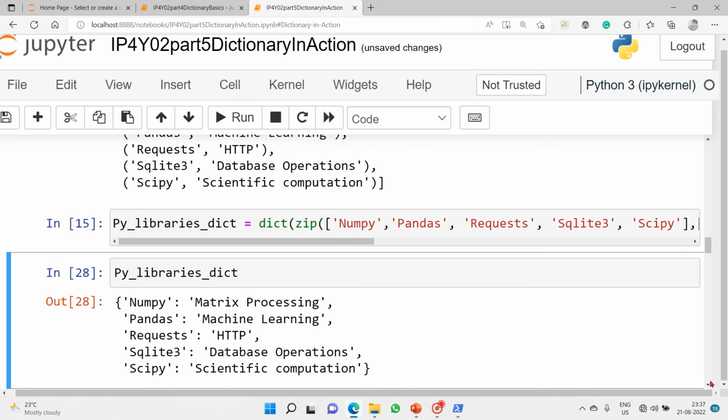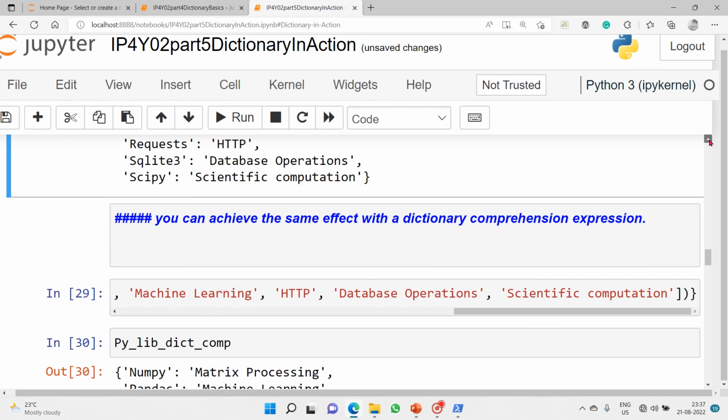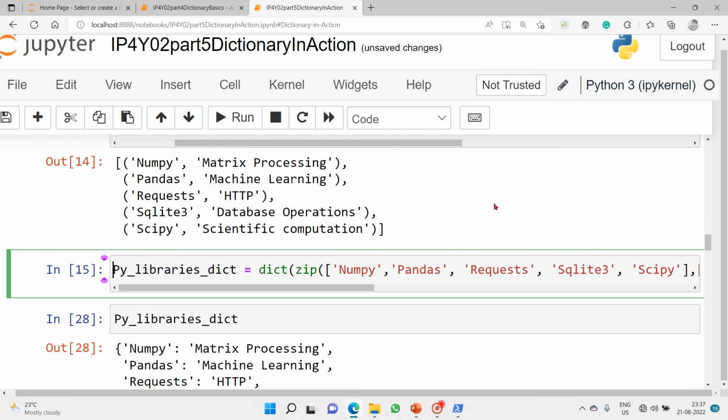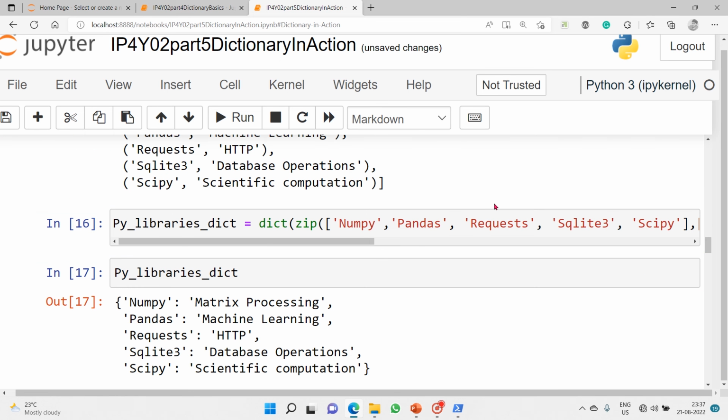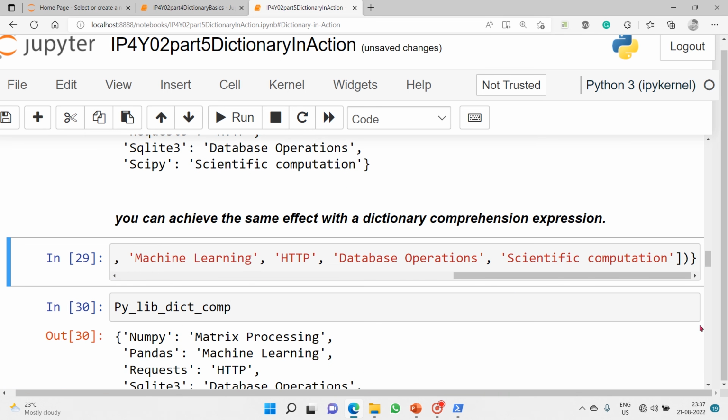That is using a list. But here, if you use the dict function, we can actually make a dictionary. You can actually map the same one. See here it is. NumPy is mapped with matrix processing. The pandas key is mapped with the machine learning value. So that's how we do it.